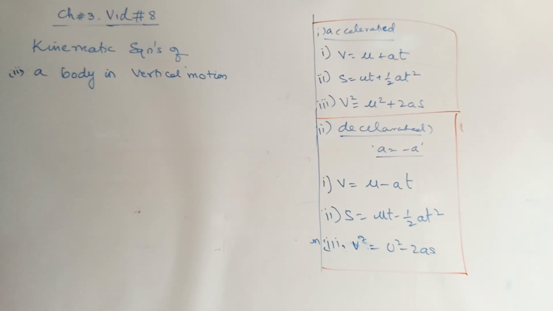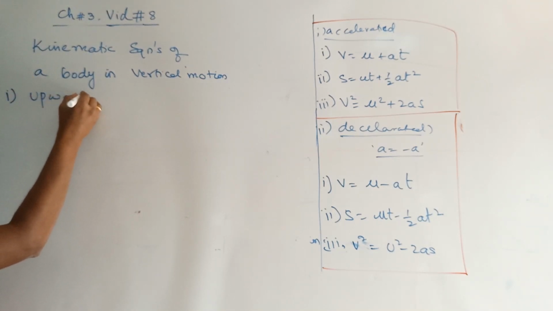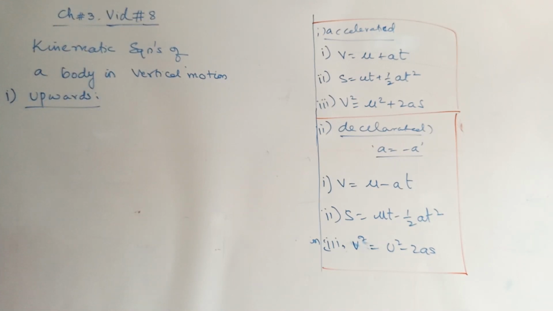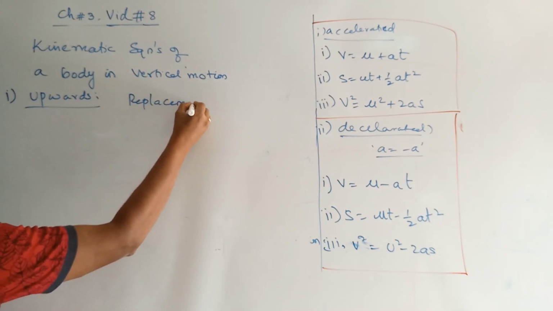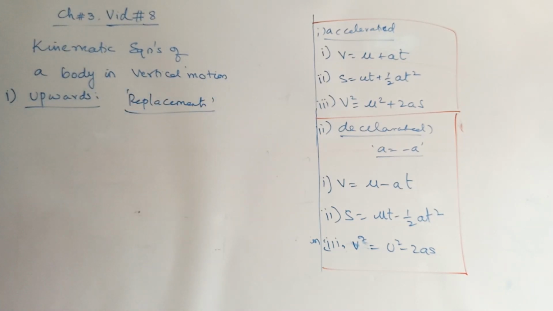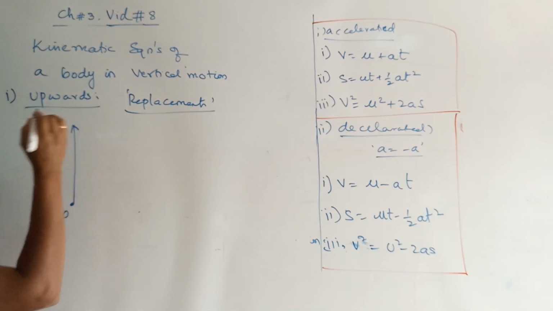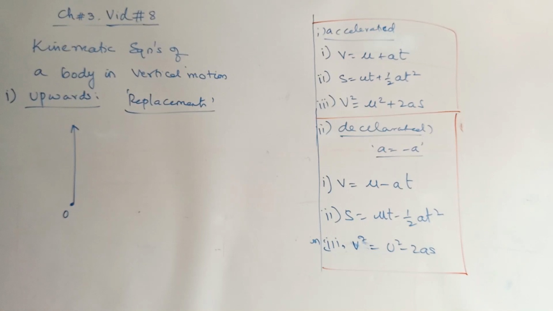And this is again of two kinds. One is going upwards. The first case we talked about is a body going upwards. Now you should understand the replacement terminologies. What are the things we are going to replace from the previous case? I'll draw the figure to make you understand. Consider a body of mass m thrown at origin in vertically upward direction. Let us ignore the mass; let us consider a body thrown in vertically upward direction from some location.